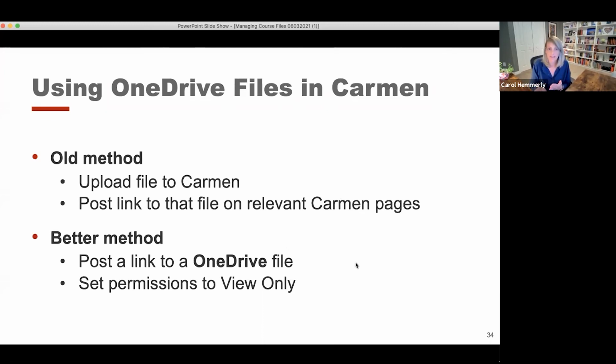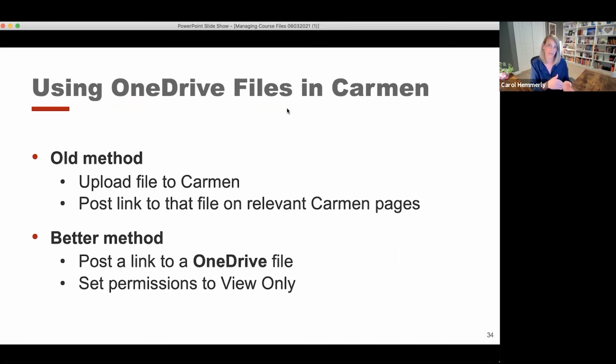I was under the impression that sometimes instructors, when they upload a new syllabus file or a new calendar or any file they've created, make changes in the middle of the term and re-upload a new version of that file. I was under the impression that instructors would then have to go through and change all of the links in their Carmen course to reflect the new file that had been uploaded. And perhaps those instructors were changing the file name. Holly mentioned that if she doesn't change the file name, she doesn't need to update all of those links. But this is a more seamless way to do that, where you don't have to keep uploading the file every time you make a change to it.